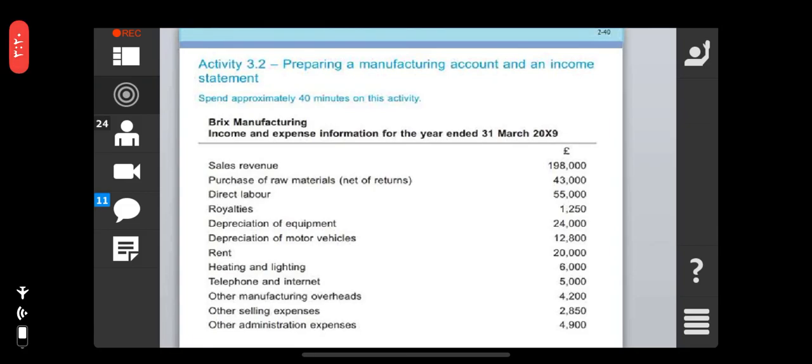Sales revenue is 198,000, purchase of raw material 43,000, direct labor 55,000, royalties 1,250, depreciation of equipment 24,000, depreciation of the motor vehicles 12,800, rent 20,000, heating and lighting 6,000, telephone and internet 5,000, other manufacturing overheads 4,200, other selling expenses 2,850, and other administrative expenses 4,900.